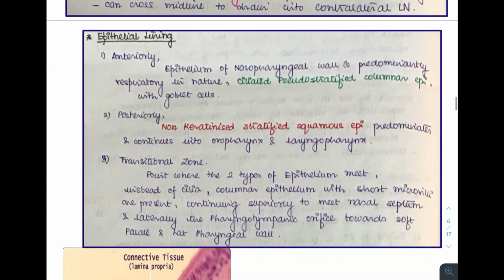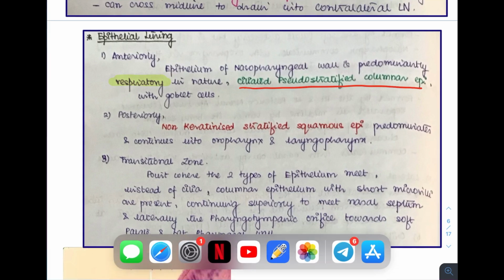Next, coming to the epithelial lining. Now, if you remember, in the last video I spoke about the epithelial lining of the whole pharynx, and at that time I told you how two different linings are present in the nasopharyngeal area. Anteriorly, the epithelium of the nasopharynx is predominantly respiratory in nature because it is in continuation with the nasal cavity, which is the beginning of the respiratory passage. And this region is lined by ciliated pseudostratified columnar epithelium.